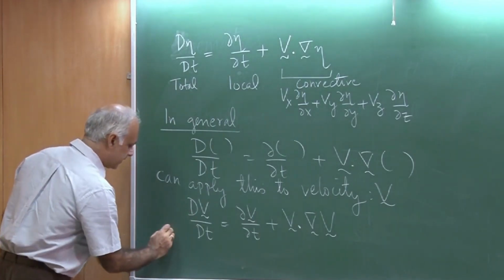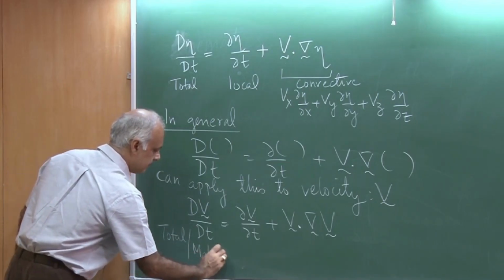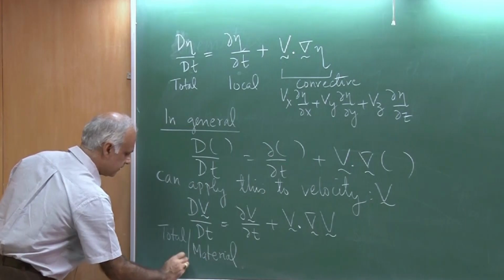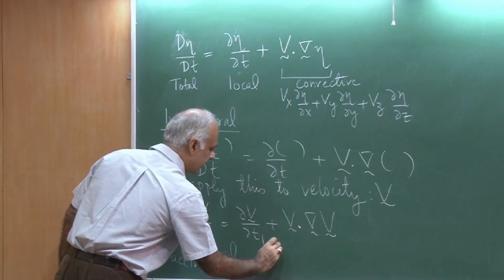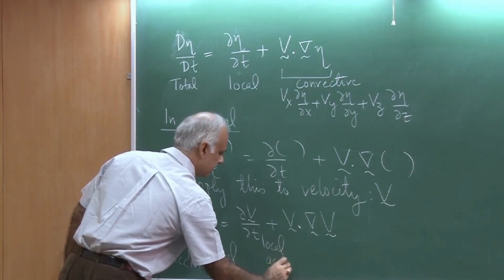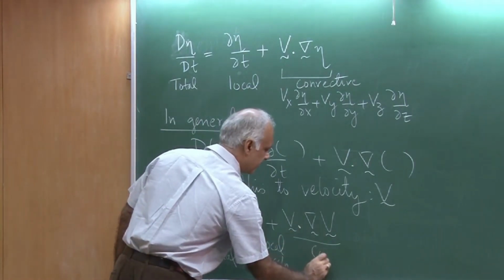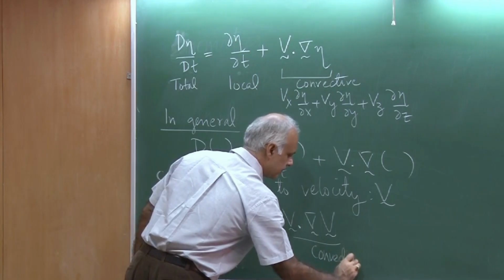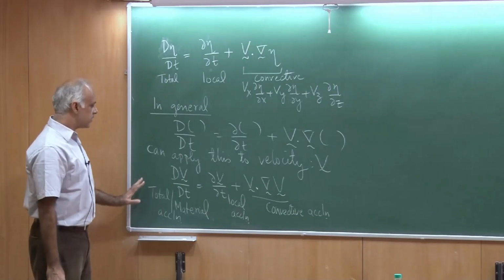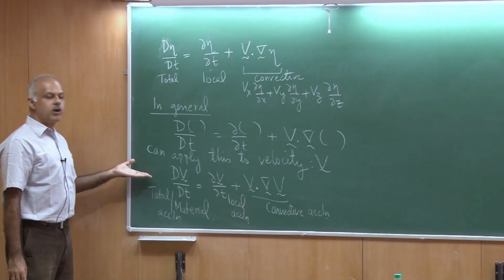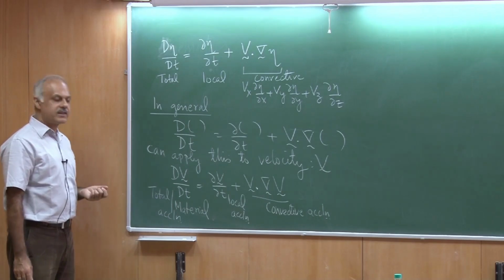So this is called the total or the material acceleration. This one here is called the local acceleration, and this here is called as the convective acceleration. So this is a very useful concept, and we are going to apply this to certain other concepts as we go along in the course.